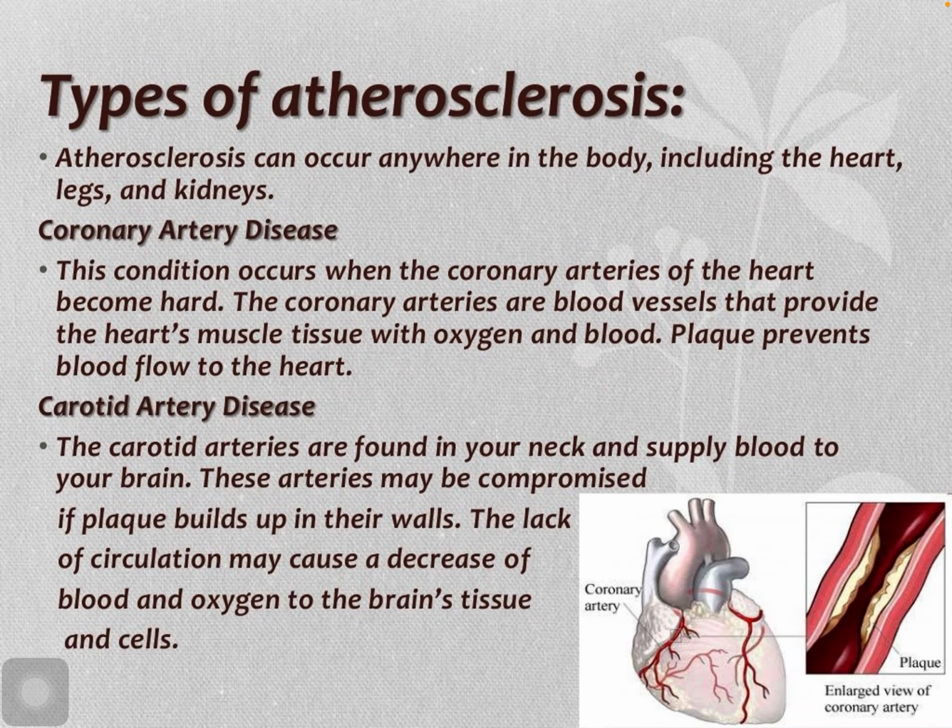Now, types of atherosclerosis. Mainly it is coronary artery disease, carotid artery disease. Sometimes it occurs in renal also. Now we discuss one by one. Coronary artery disease occurs when the coronary arteries of the heart become hard. The coronary arteries are blood vessels that provide the heart's muscle tissue with oxygen and blood. Plaque prevents the blood flow to the heart.